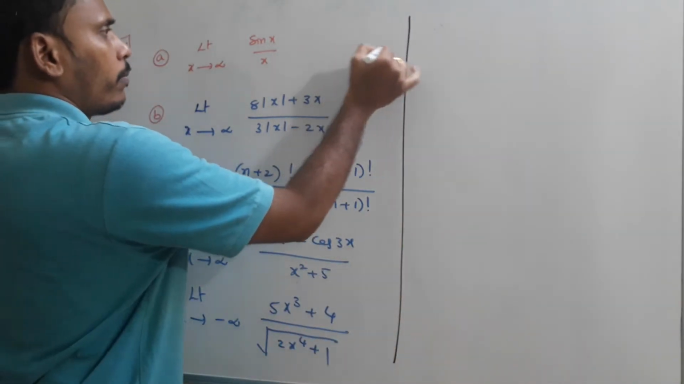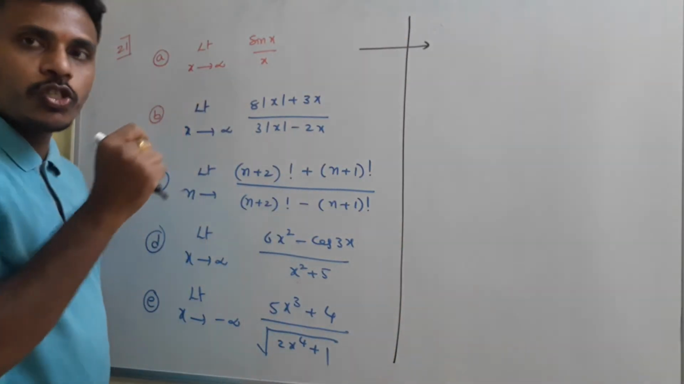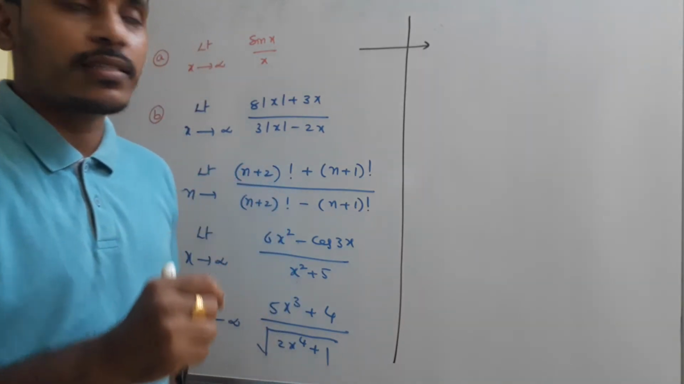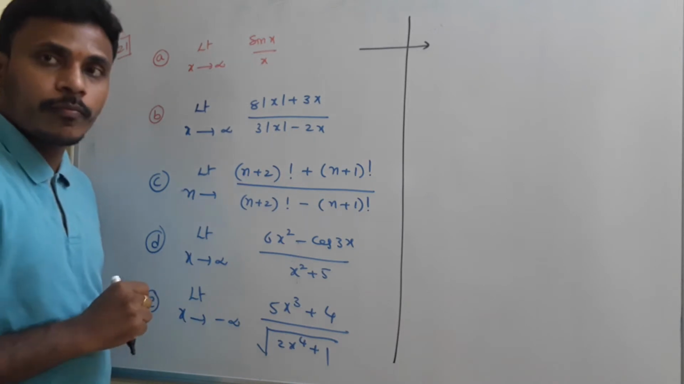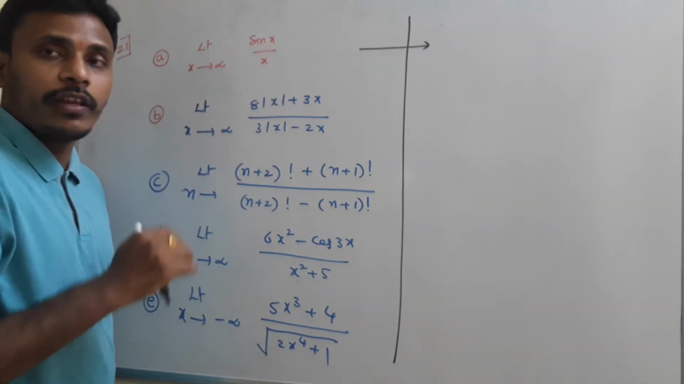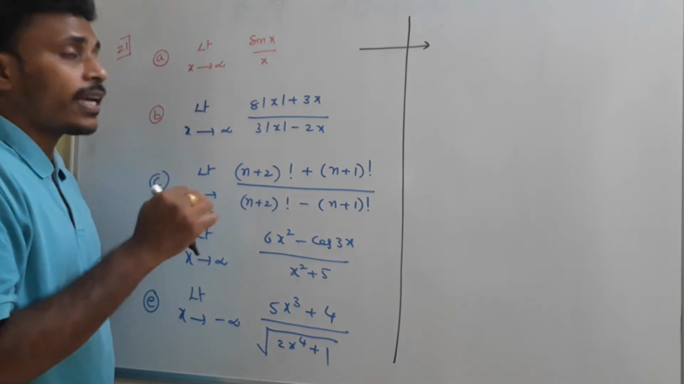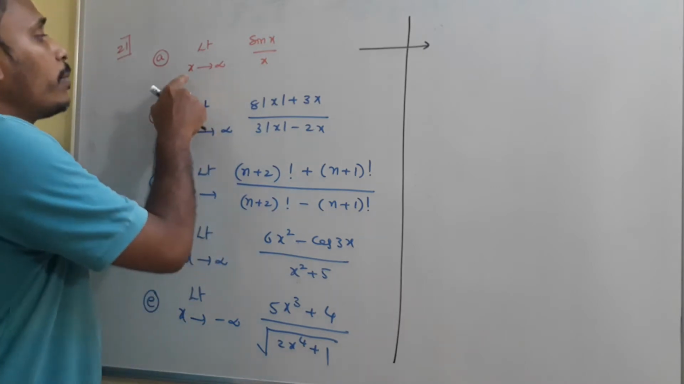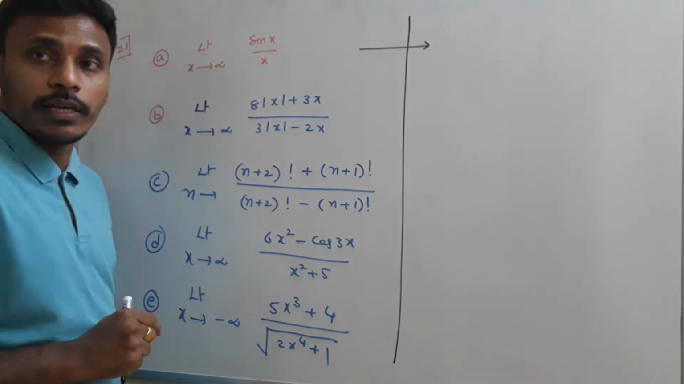See the first problem. Limit x tends to infinity sin x by x. Sin x is defined for every real value of x. That x may be any angle, okay? Sin x by x is defined. As I said, limit x tends to infinity sin x by x.